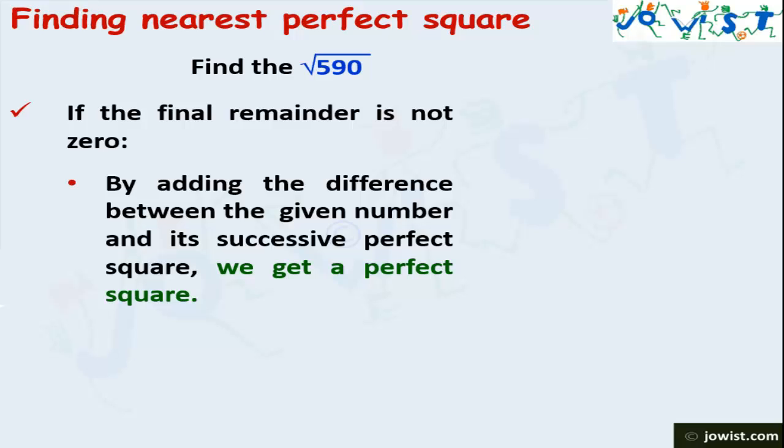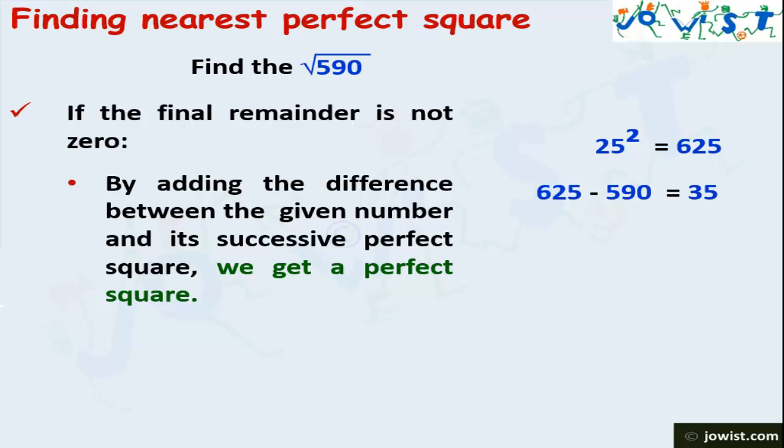So we just need to increase the number by 1. The successive number is 25 and its square is 625. We can say 625 is the successive perfect square.